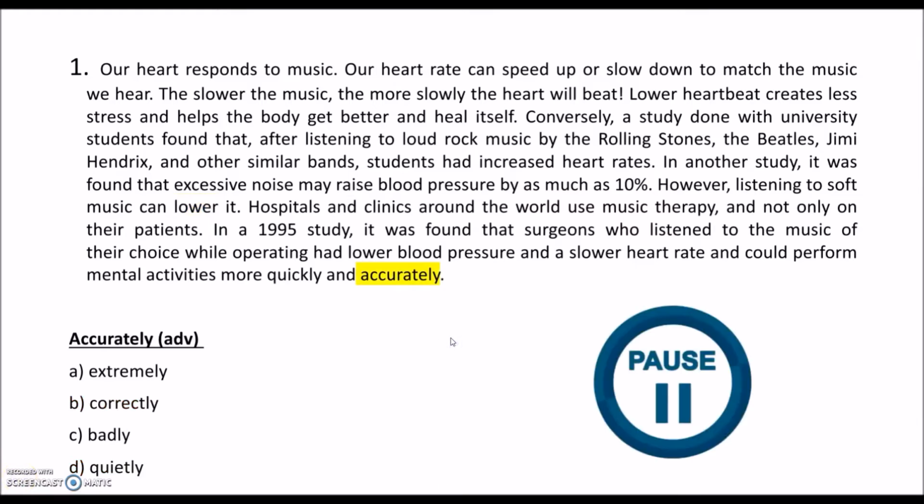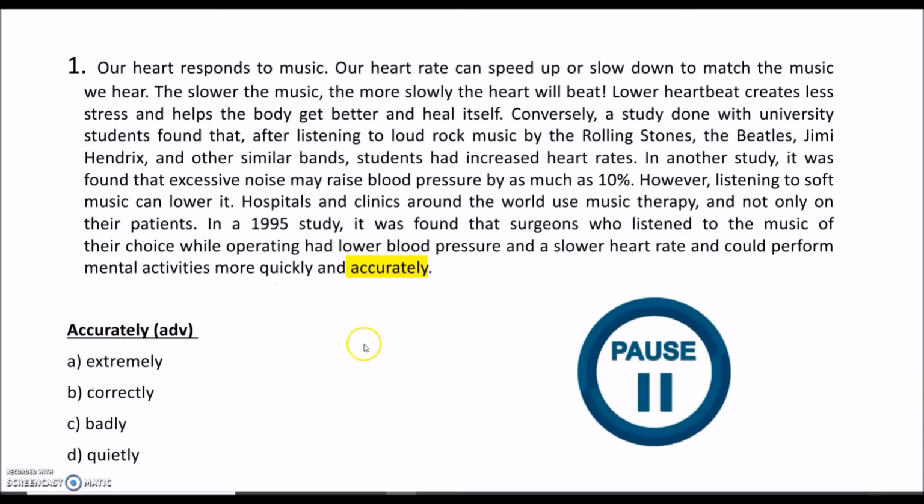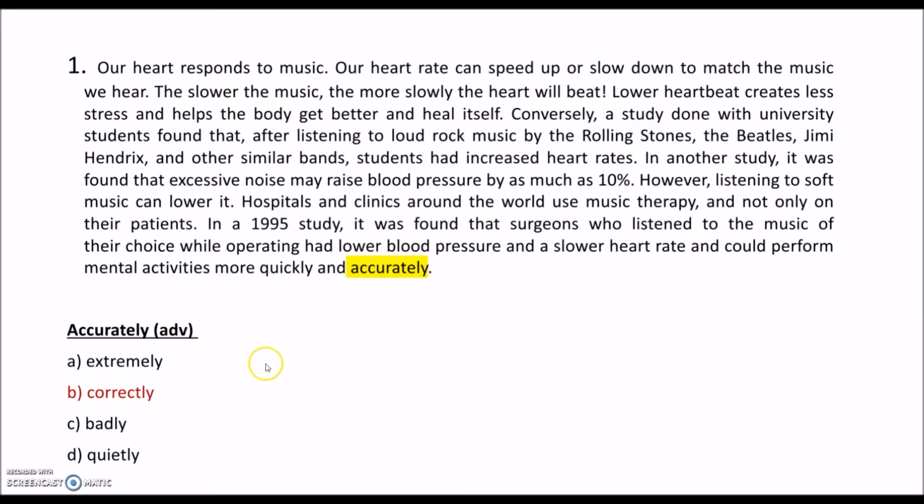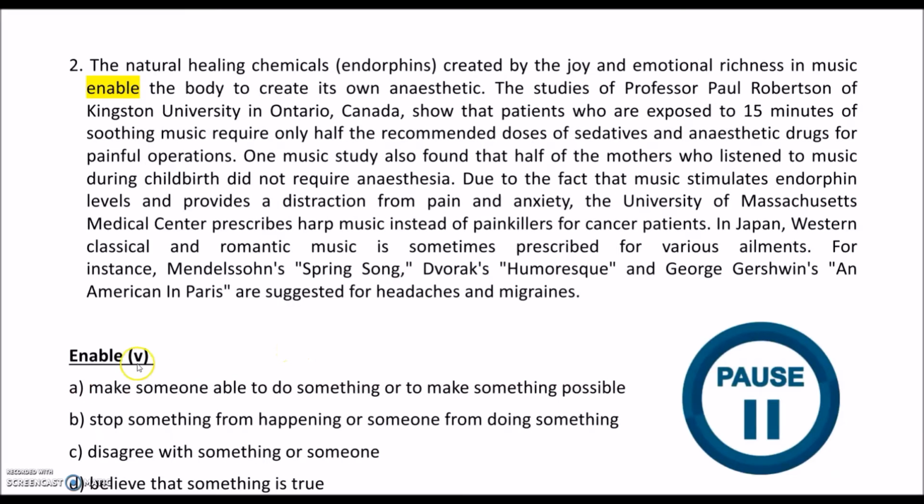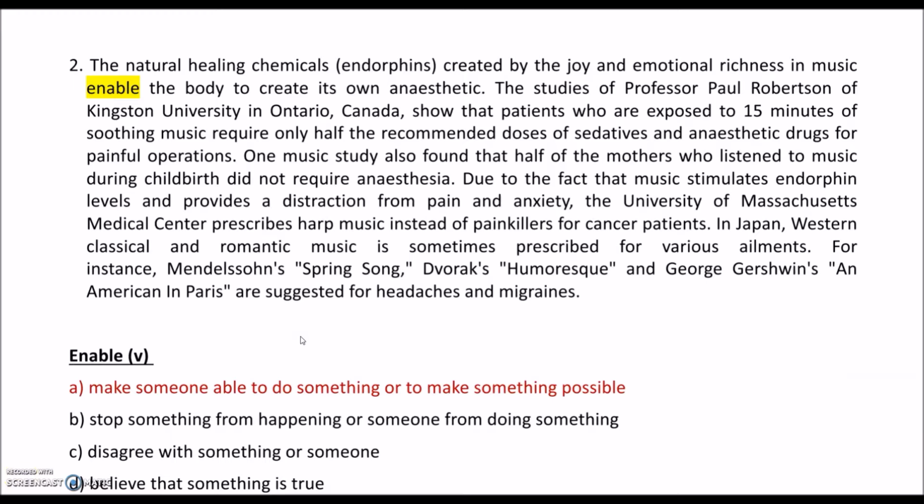Okay, the next word is accurately. And it means correctly. So the surgeons here could perform mental activities more quickly and correctly, we can say. The next word is from the second paragraph. Pause the video and try to guess its meaning. So enable means to make someone able to do something or to make something possible. So here endorphins, which are the natural healing chemicals, make it possible for the body to create its own anesthetic.